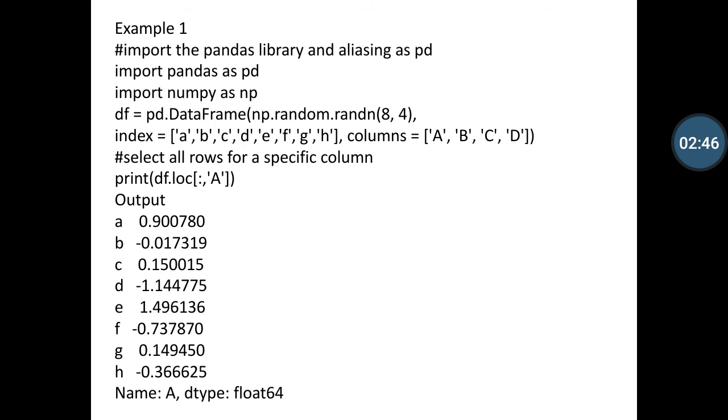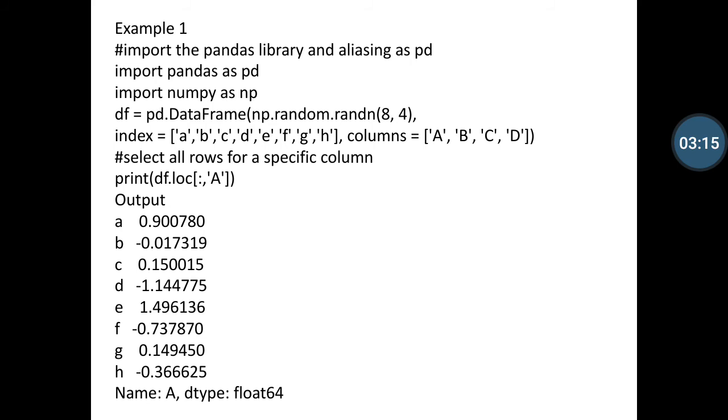We import the pandas and numpy libraries and define a data frame with pd.DataFrame, np.random.rand, and the values 8, 4, and then the index is defined here as a b c d e f g h. You can notice that those characters are equal to 8, and the column values are a b c d, which is equal to 4 random value columns.